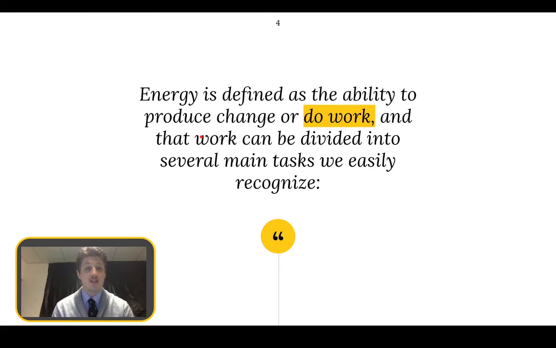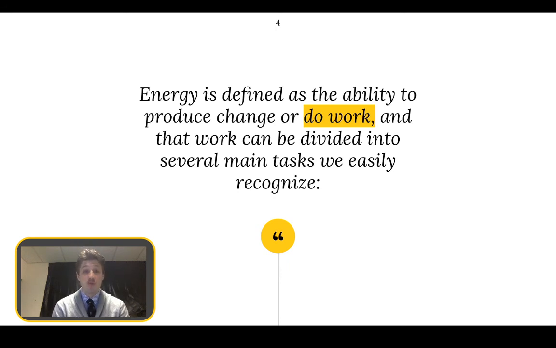Well, energy is defined as the ability to produce, change, or do work. And that work can be divided into several main tasks that we'll easily recognize, and I will go through in this video. So energy does things for us, basically. It can move a car along a road, boat on the water, it bakes a cake in the oven for us, and it keeps ice frozen in our freezer. It plays our favourite songs and lights our homes at night so we can read good books or watch videos like the one you're watching now.